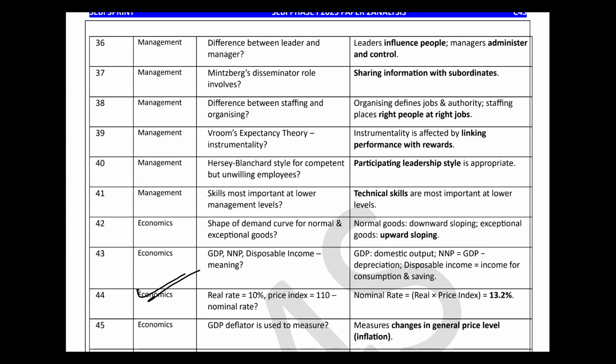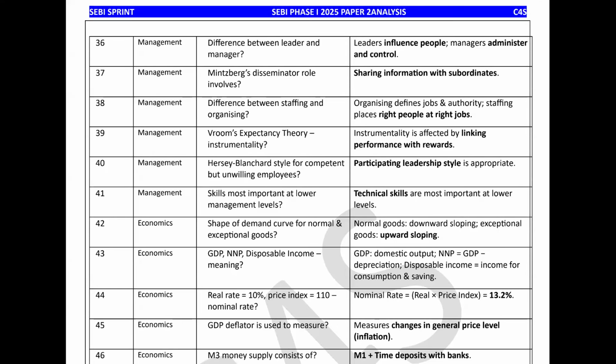10% price index it has been given. So it is the nominal rate, you need to calculate real into price, and then you will multiply the percentage. If the percentage answer is not given, then 13.2 into 100, 1320 answer was given in the question, right? So GDP deflator is used to measure general price level inflation. Is it clear? It is used to measure general price level inflation. So 45 questions, right? It has been clear.